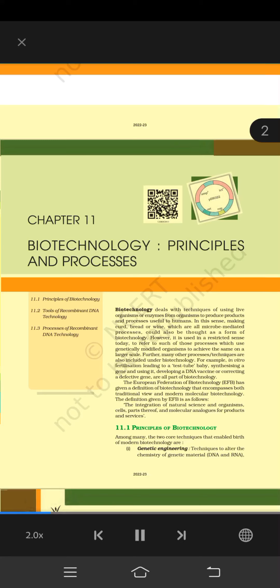11.1 Principles of biotechnology. Among many, the two core techniques that enabled the birth of modern biotechnology are genetic engineering, techniques to alter the chemistry of genetic material, DNA and RNA,